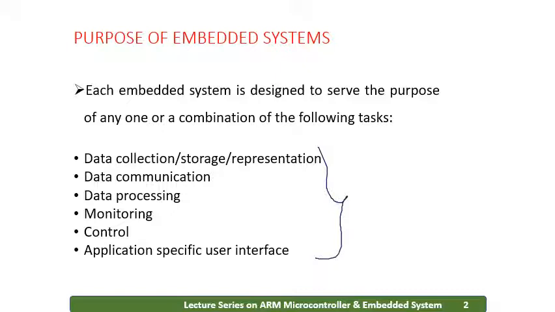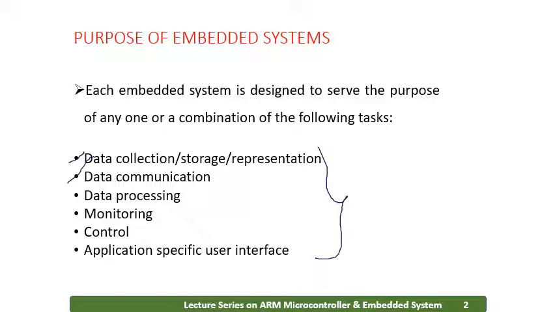The first one is data collection. For every embedded system we need data, and the collected data needs to be stored and represented. The second purpose is data communication, where we use the data to communicate with the external world. The data to be communicated might be analog or digital, depending upon the type of data, we will be using devices either to convert, represent, or store it. So data will be communicated.